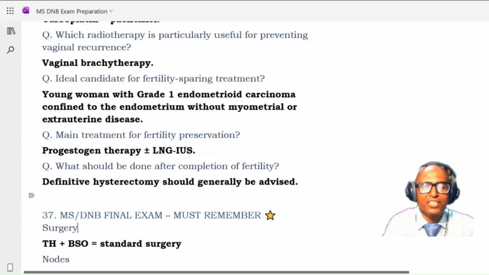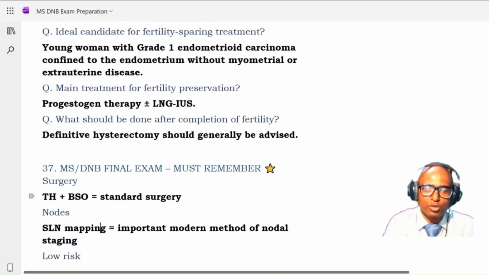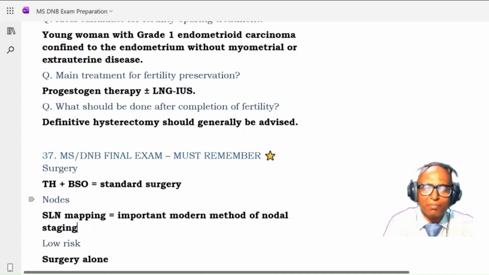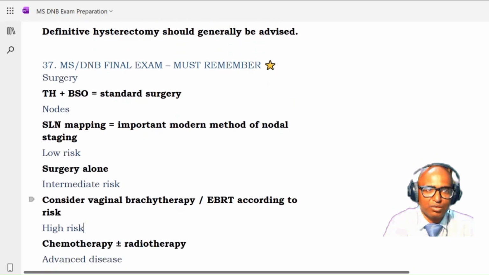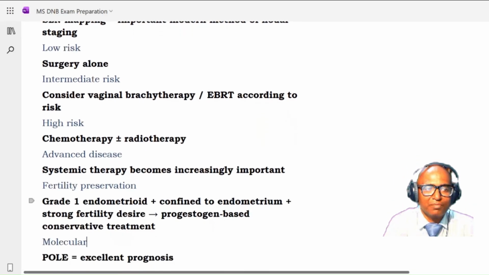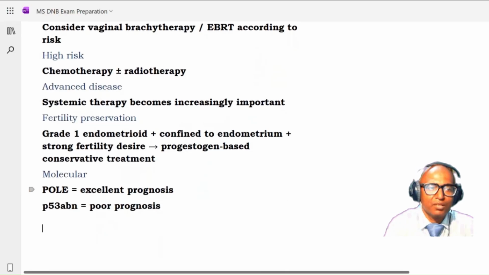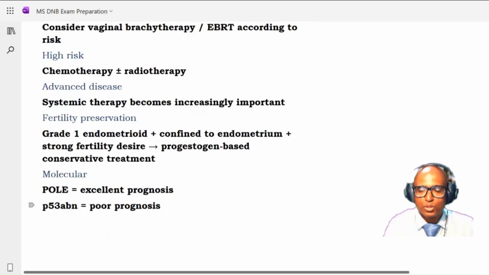Ideal candidate for fertility sparing treatment is a young woman with grade 1 endometrial carcinoma confined to the endometrium without myometrial or extrauterine disease. Main treatment for fertility preservation is progesterone therapy plus minus LNG-IUS. What should be done after completion of fertility? Definitive hysterectomy should be advised. Okay. So this is the same thing what we have seen. Okay. Molecular classification also we have seen. POLE has got excellent prognosis. P53 has got a poor prognosis. That finishes today's topic of endometrial carcinoma. Thank you.